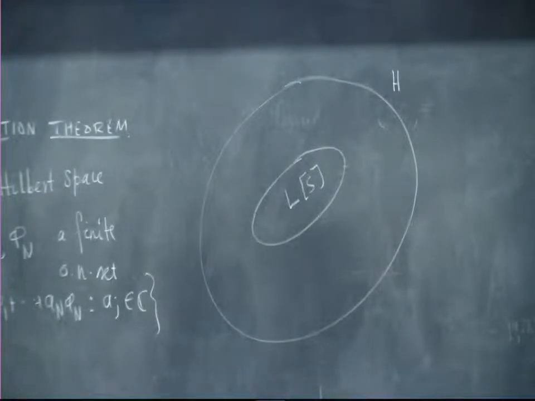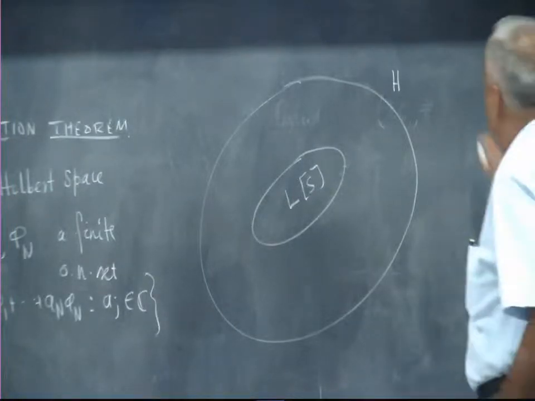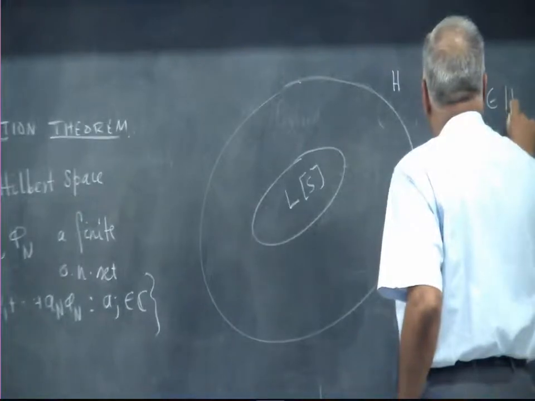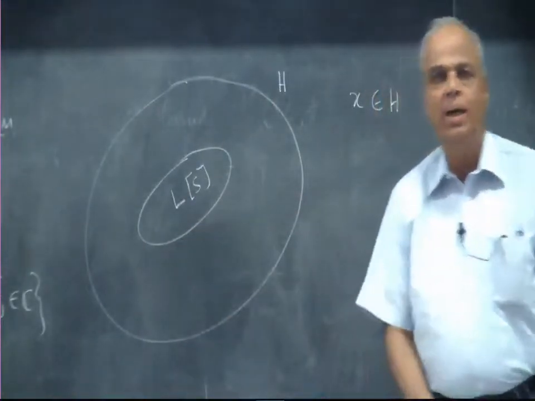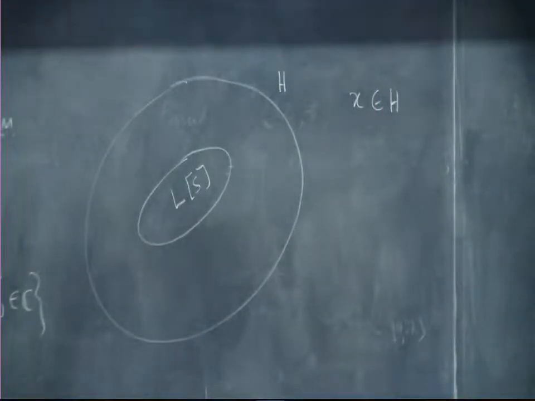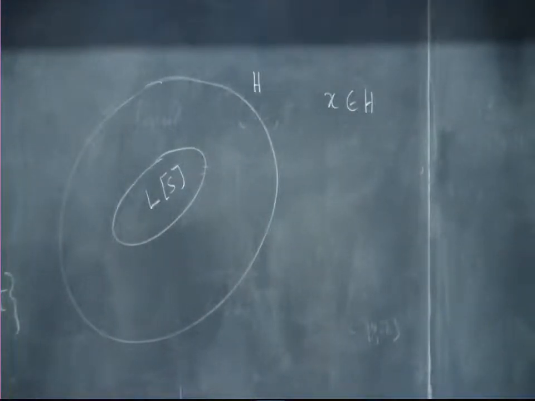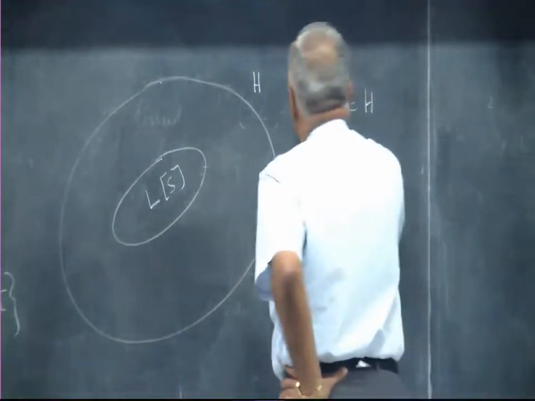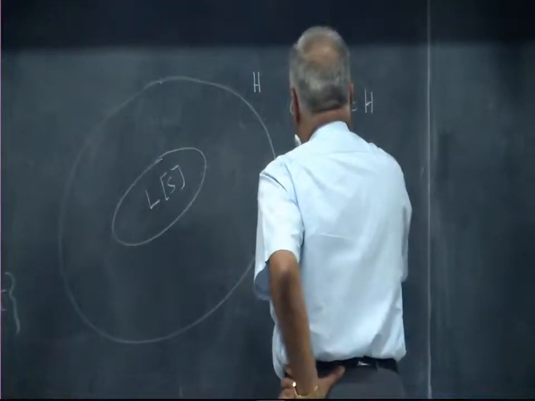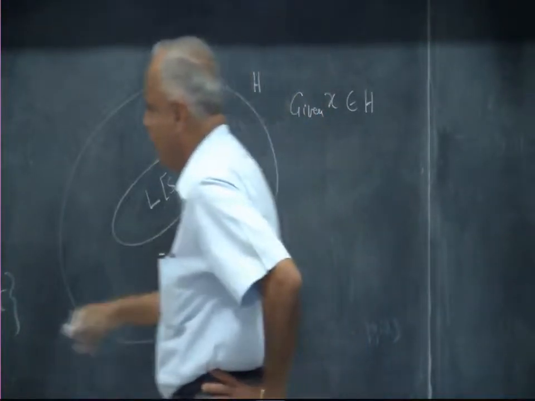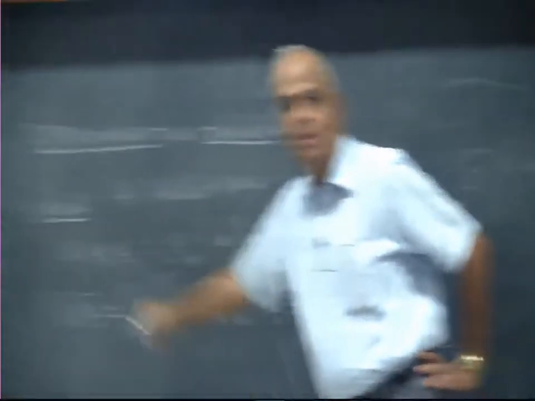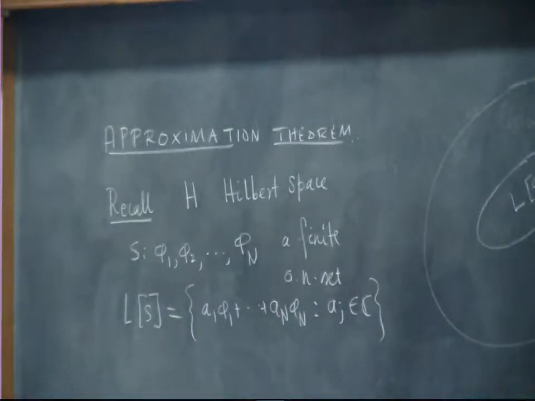Now suppose I can get information for some reason only in LS. I am not able to make any measurements outside. So what I will do is, you give me any vector x in H, I will first find who is his closest friend in LS and find information about him. So in other words, given x in H, who is the fellow closest to him? You just take the components, we have seen that (x, phi 1) phi 1, (x, phi 2) phi 2, etc. Then define